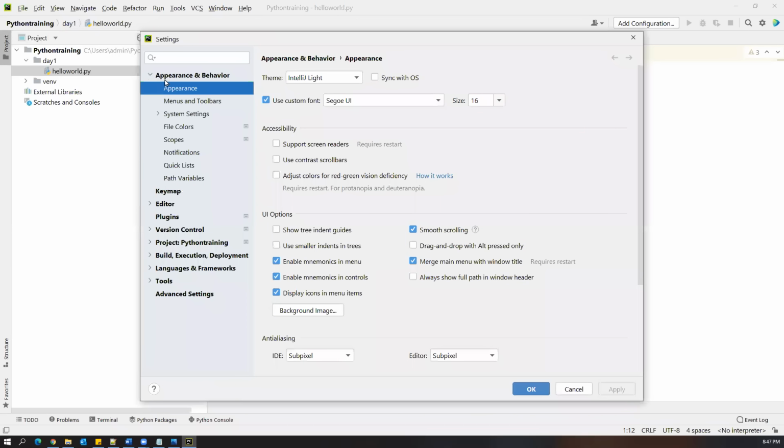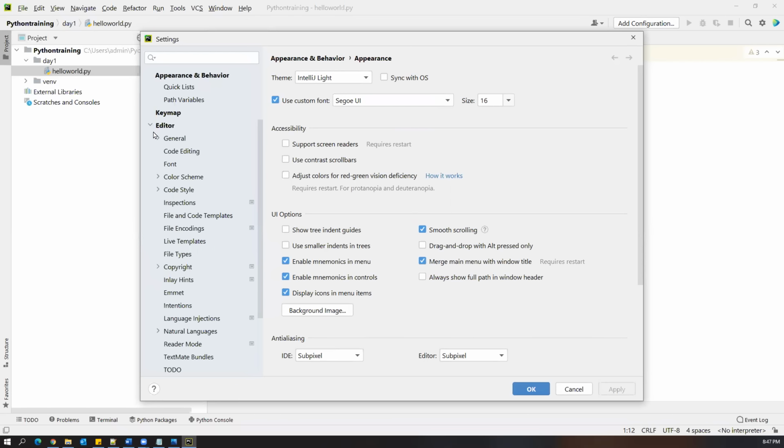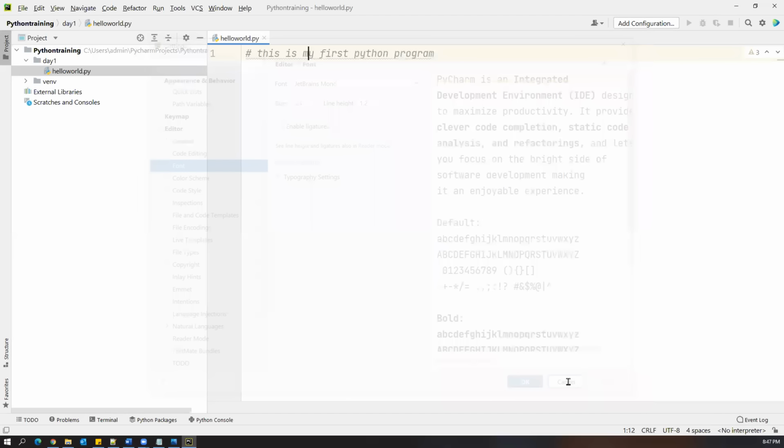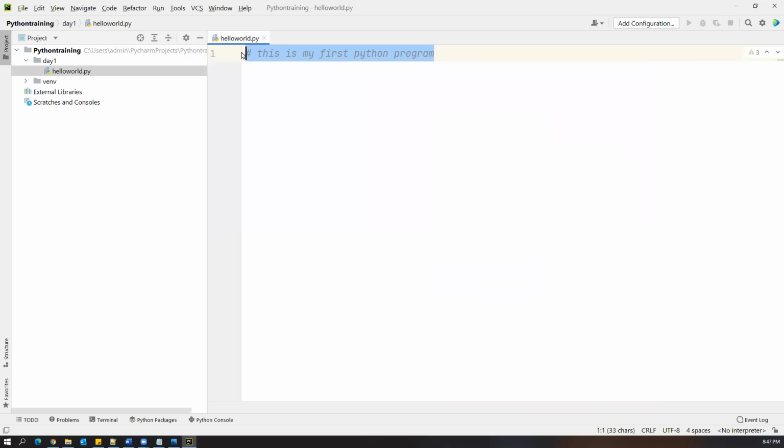Inside the settings, you go to Appearance & Behavior, and under appearance, not appearance, go to Editor. Inside the Editor, you can see Font. So here you can increase the font if you want to see bigger characters. Say OK, and automatically the font will be increased. So now this is the first program I'm going to create.